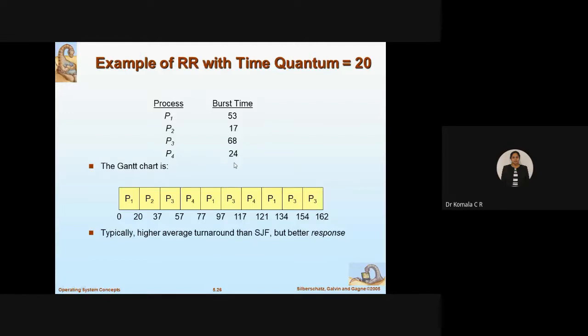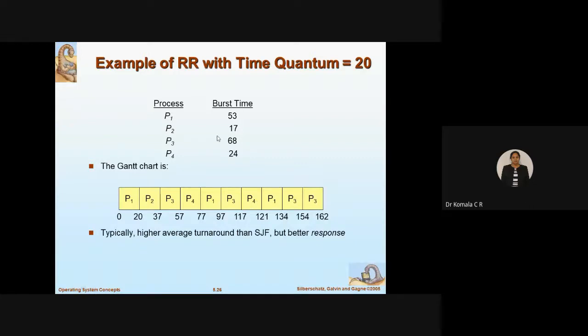Here P4 I have left with 4 slots. So I will continue at the 117 slot. 117 plus 4 is 121. By this time I have finished P4. So I am left with P1 and P3. P1 has 13 slots left out. 121 plus 13 is how much? 134. So at this time P1 is done.